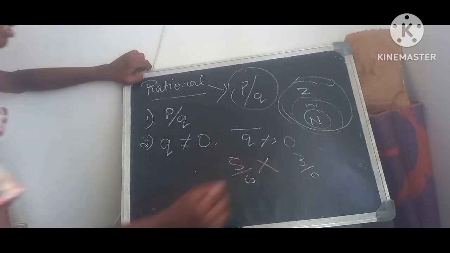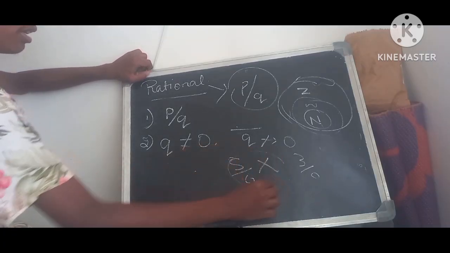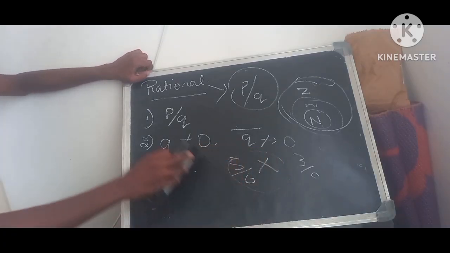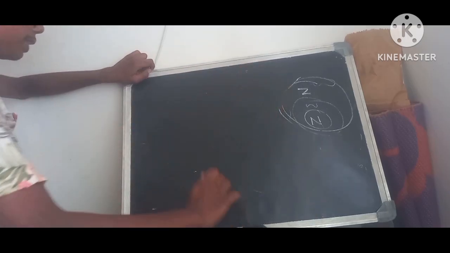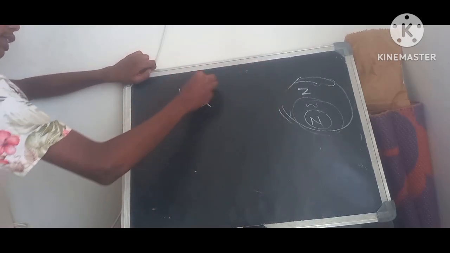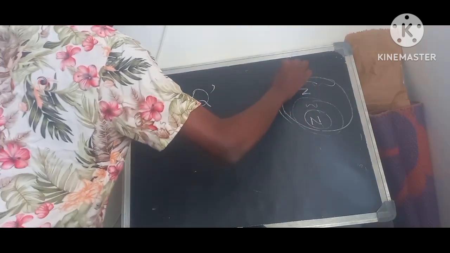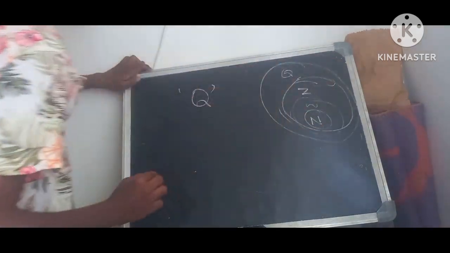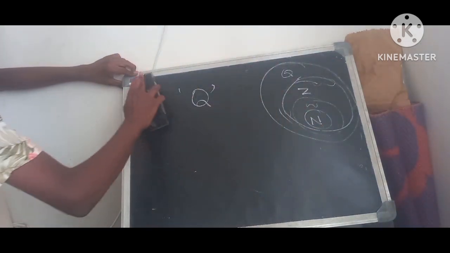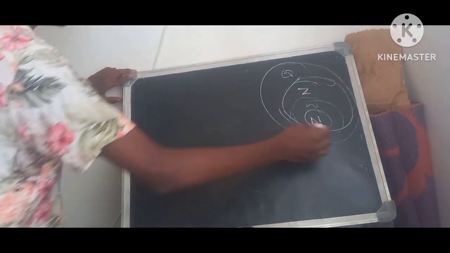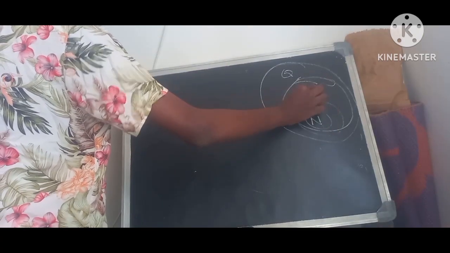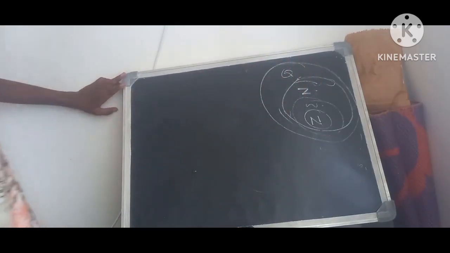These are not actual numbers, hence these are not rational numbers. So we can add one more layer as rational numbers, and rational numbers are denoted with the symbol Q. You can draw one more circle for rational numbers. Understood till now? So totally we learned about natural numbers, whole numbers, integers and rational numbers.